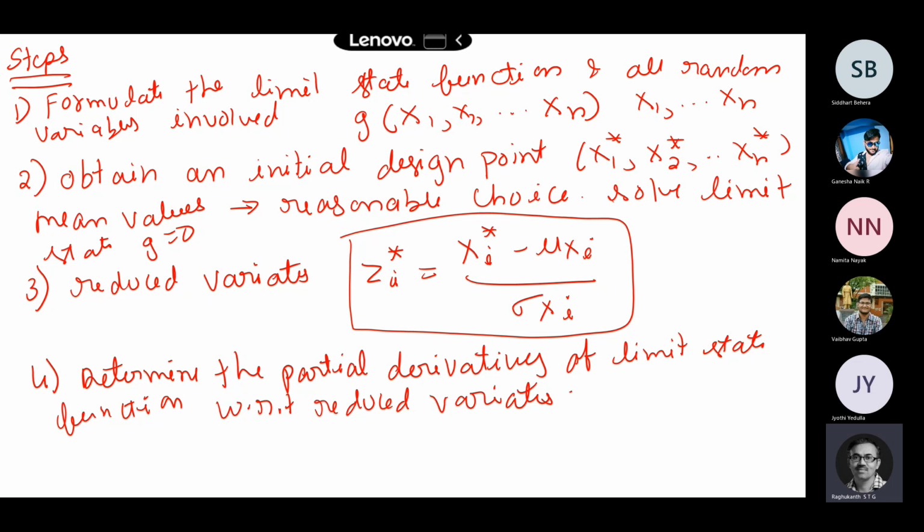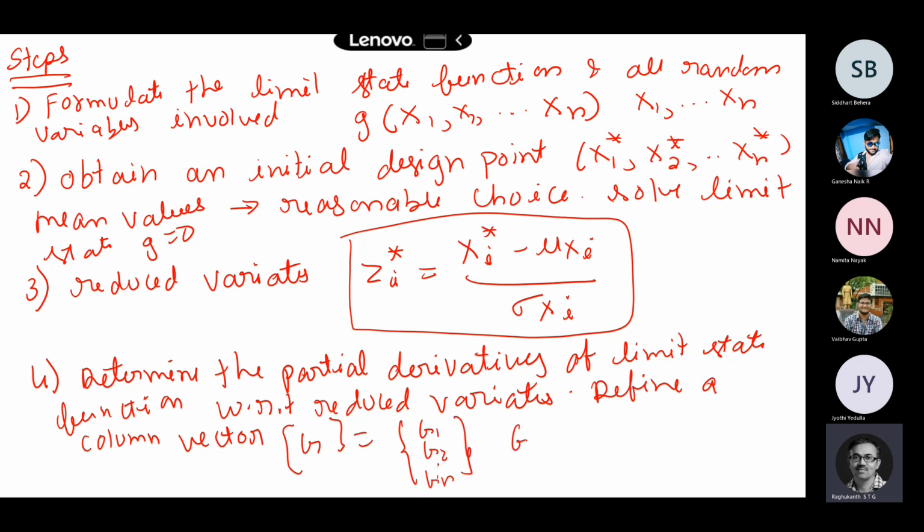Okay, so now here we can define a new column vector. We define a column vector G, which is defined as G1, G2, like that up to Gn, where Gi, say, is dou G by dou Zi, some negative value.